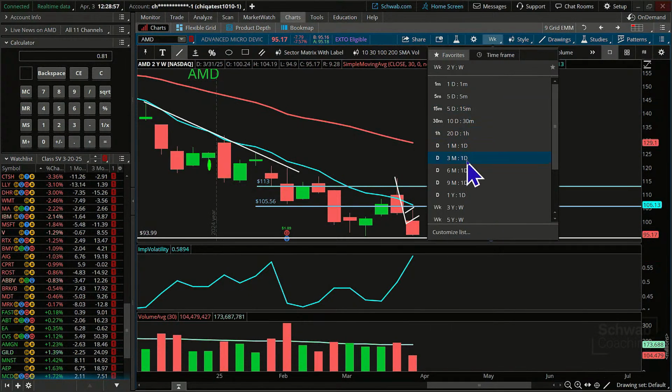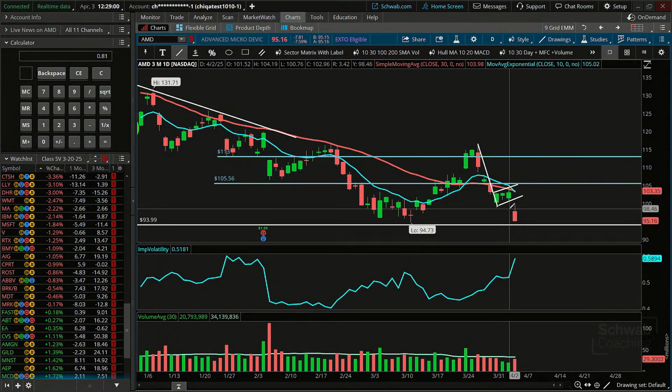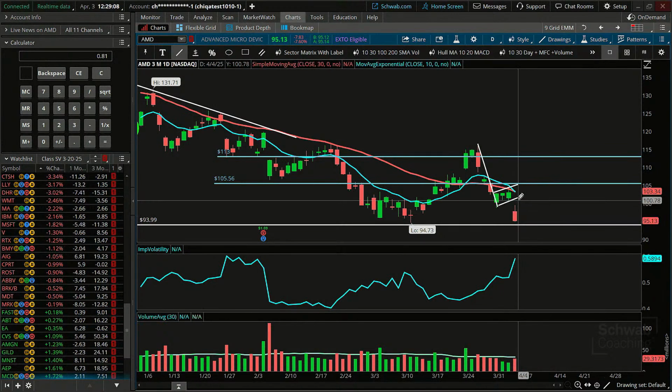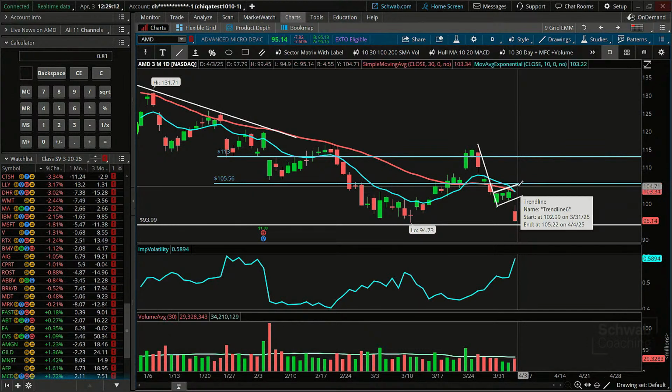Let's bring that back to, say, a 3-month chart. And so we're going to play it based on the flag rules, which are typically, if this stock reverses and heads back into the flag consolidation, we'd call it a false breakout. We say it's not following through with what we thought it was going to do.